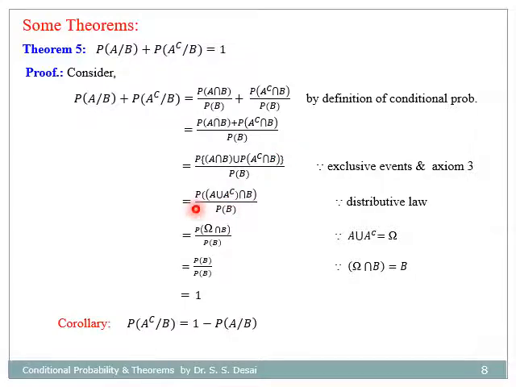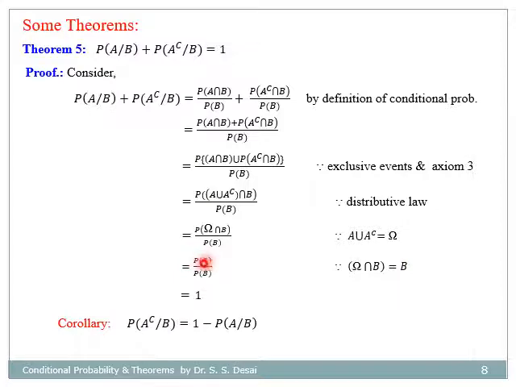So which is equal to probability of A union A complement intersection B because of the reverse distributive law, and as A union A complement is equal to the sample space omega, it becomes probability of omega intersection B, and omega intersection B is B itself.